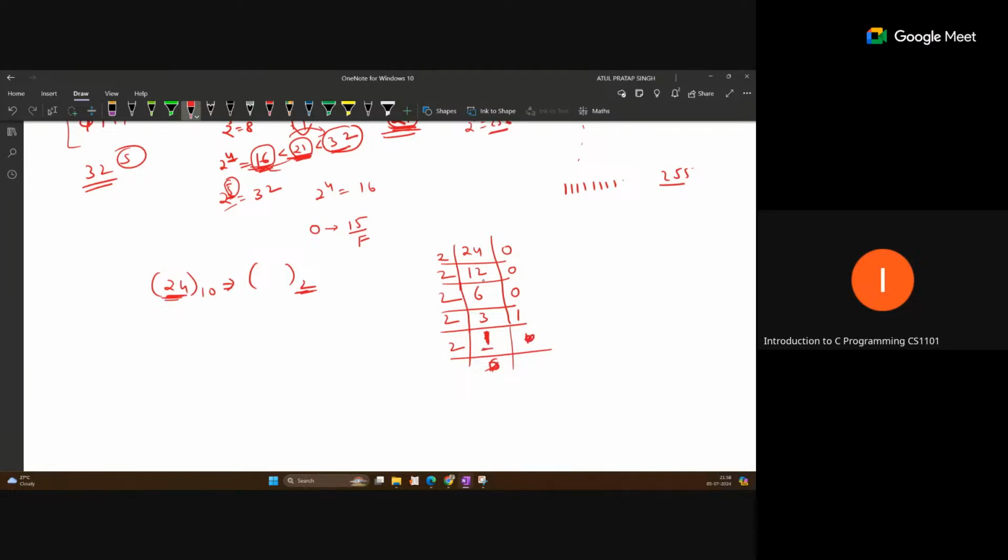Last time we got 1, so we stop at this position, and then read the remainders from bottom to up. So this will be 1 1 0 0 0.